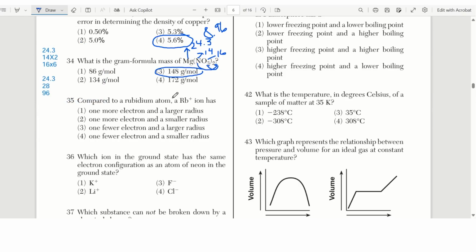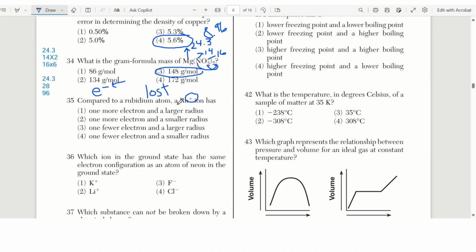A rubidium atom, a Rb plus ion has... So if it has a positive charge, right? What does that mean? Well, the only particles that can move are electrons, right? And electrons have a negative charge. So if rubidium has a positive charge as the ion, that means it lost an electron.